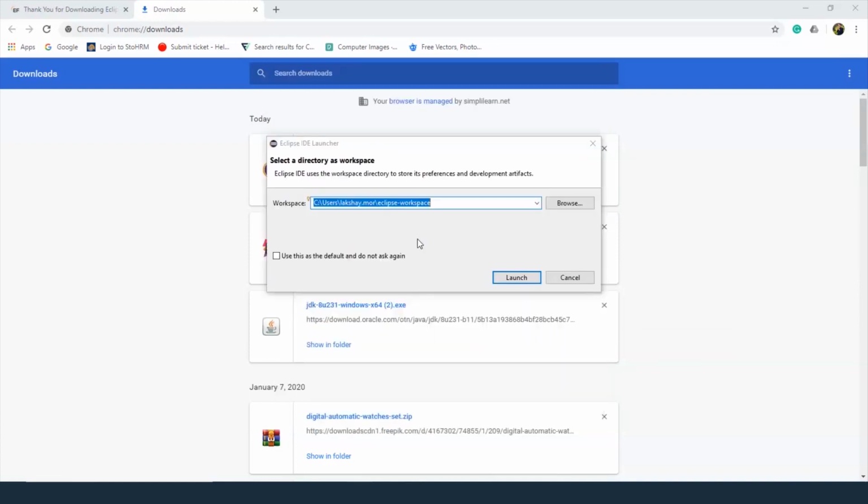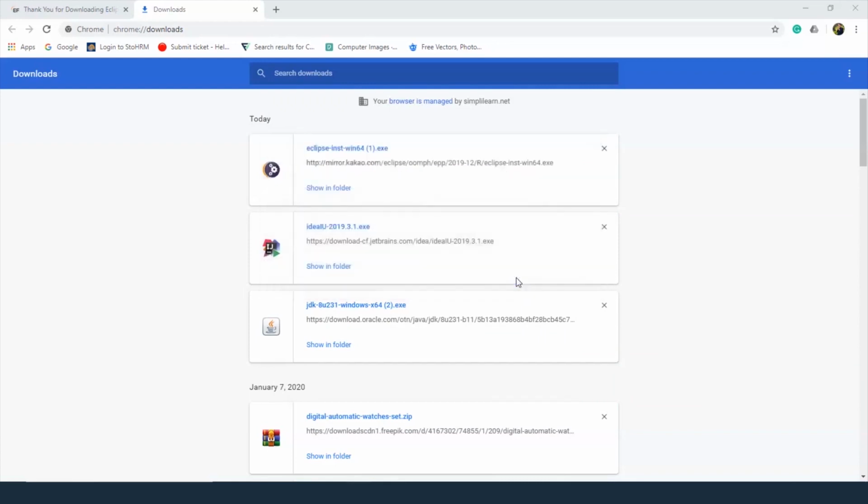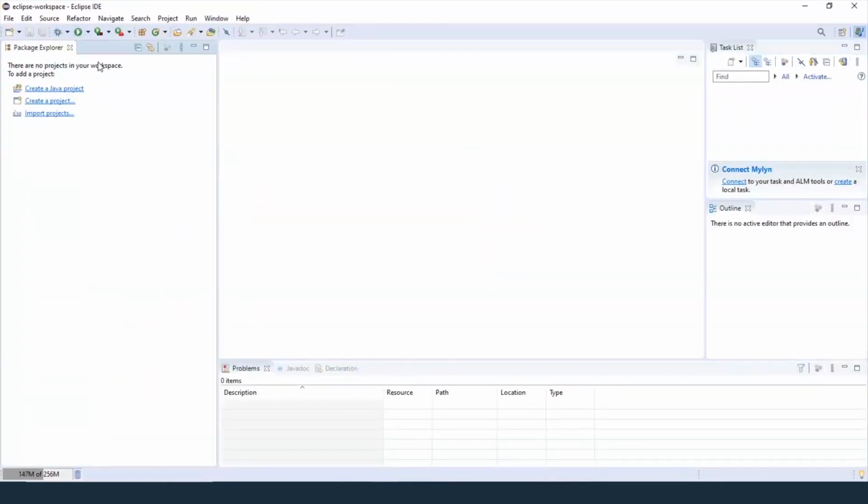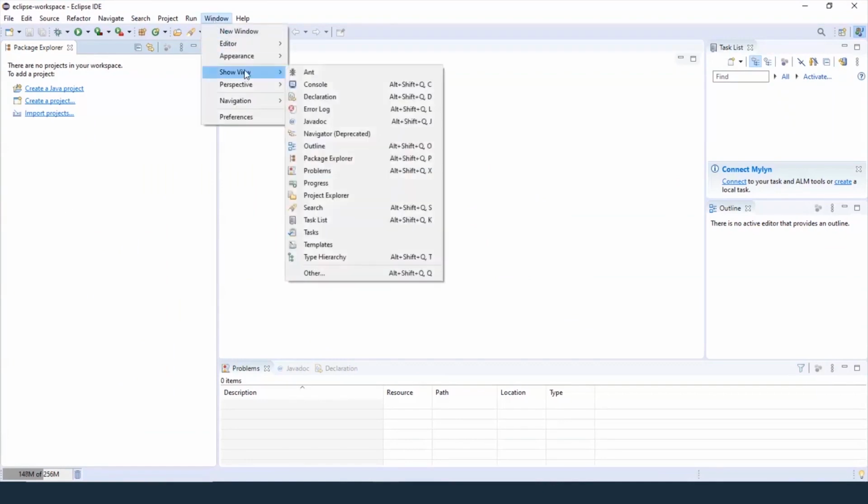So here we are setting up a directory as a workspace. I'm not changing it here, so I'm just going to go with launch. Here we have the Eclipse workspace. Now let's close this first. And here we have the package explorer. Now in case this doesn't show up, you can go to window, show view, and select package explorer.